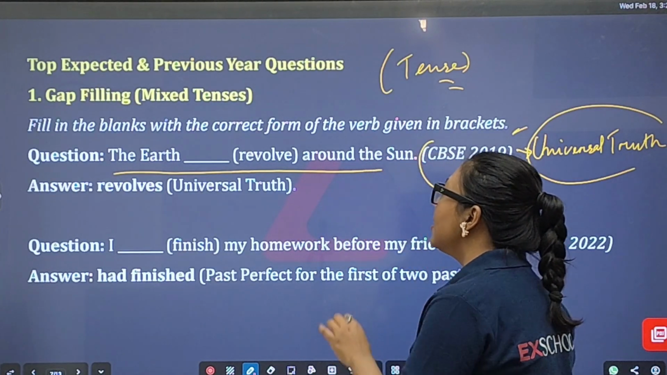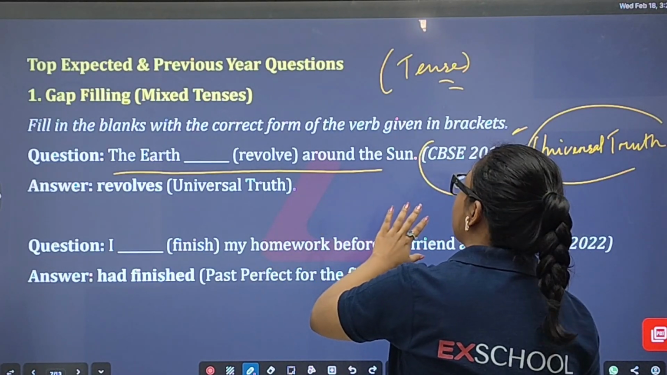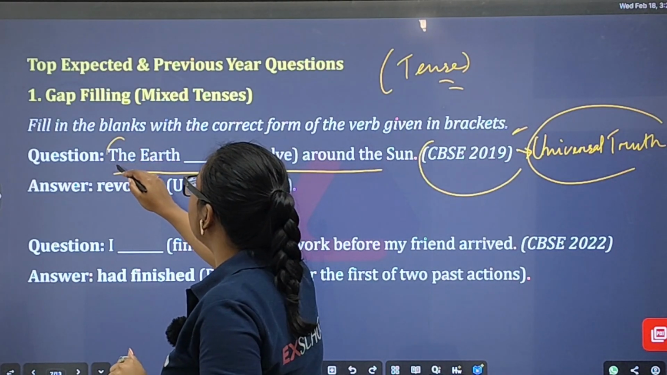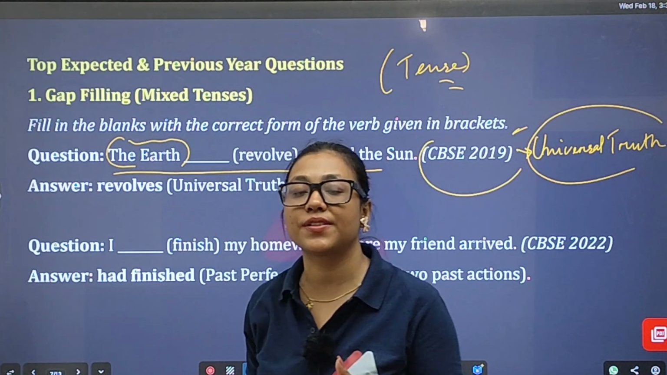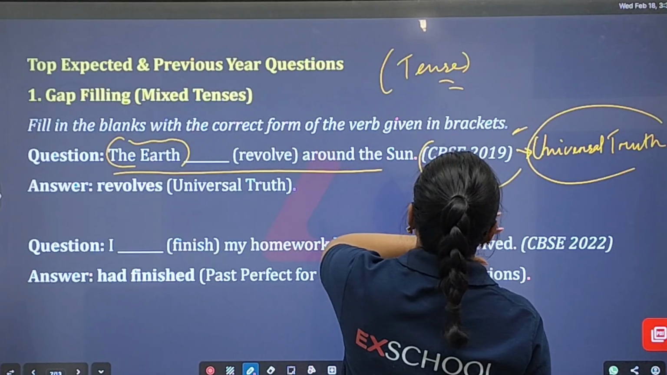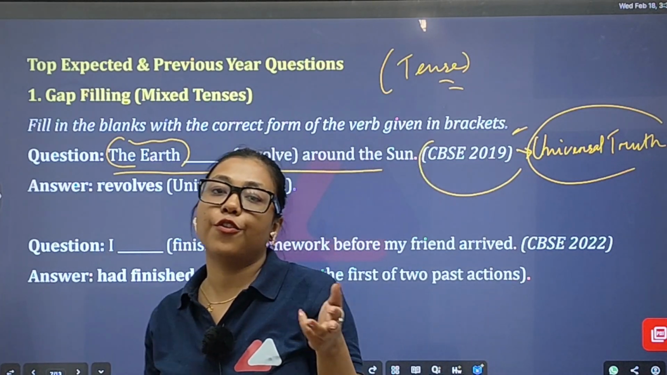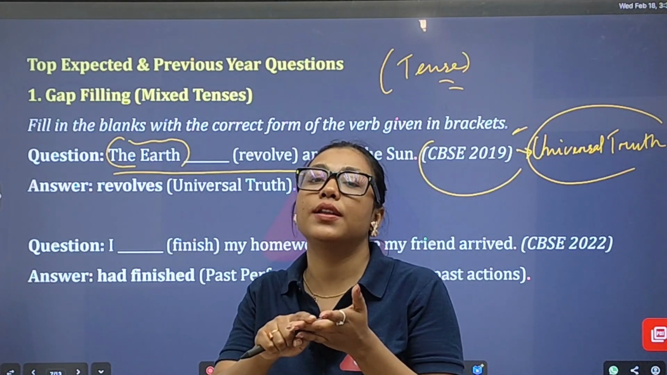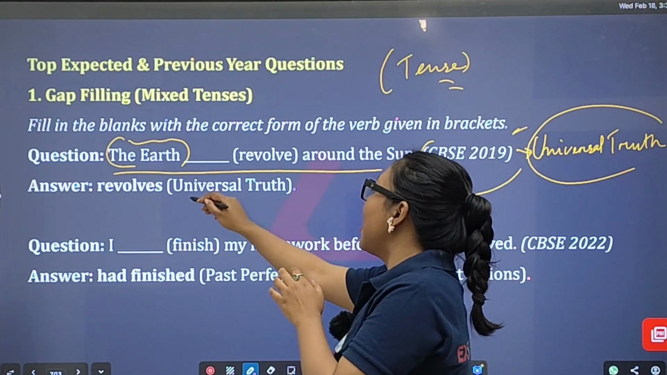All right. So when it comes to universal truth, we know that the earth revolves around the sun, right? Then definitely we have to look at the very first thing, the subject, the earth. The earth itself is third person singular number. And when it comes to the verb, in case of simple present tense, because it's universal truth, we know that there are three conditions for simple present tense. One is universal truth, another one is habitual action, and another one is fixed timetable. I have mentioned it already.